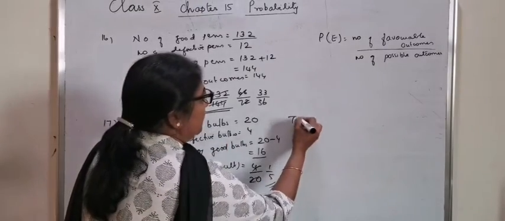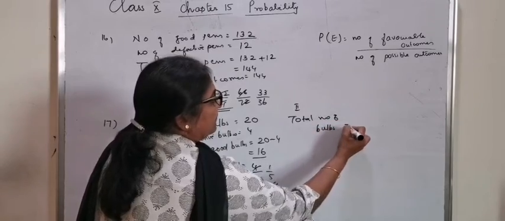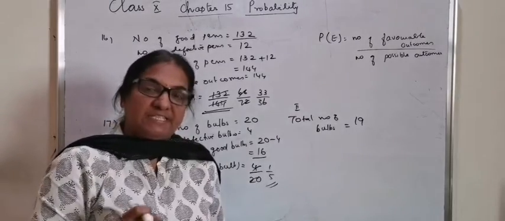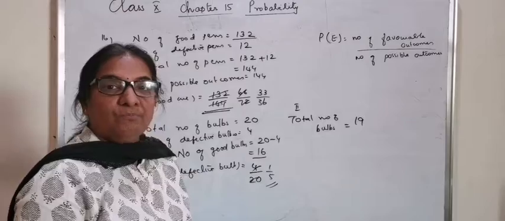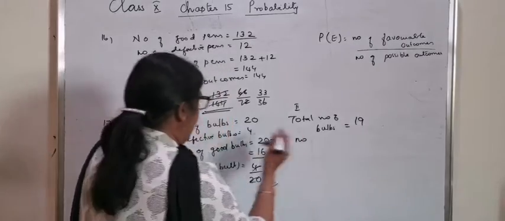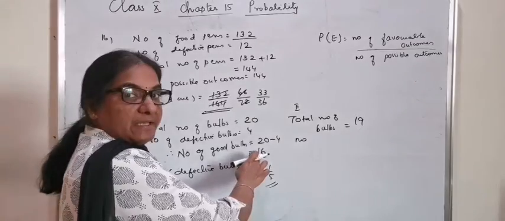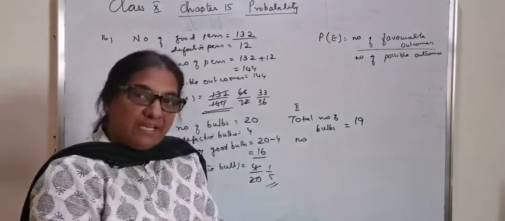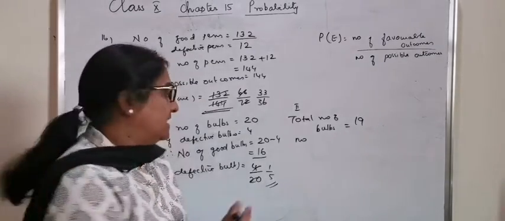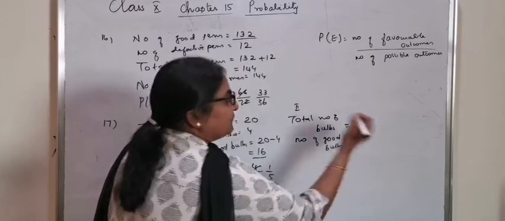In that case, now, the second case, what happened? Total number of bulbs, from 20, has become 19, because whatever is the case, the bulb which has been taken is not replaced. And now, by mistake, it was not a defective one, it was a good one. So the defective is still remaining as 4. Number of good bulbs automatically became 16 minus 1, 15. That means out of the 16 good ones, 1 has been taken out by mistake. So number of good bulbs is equal to 15.